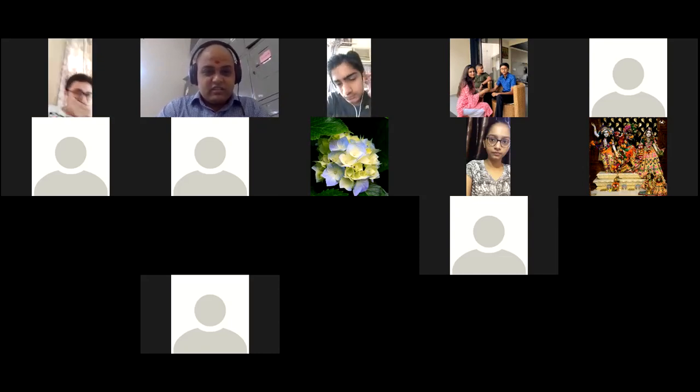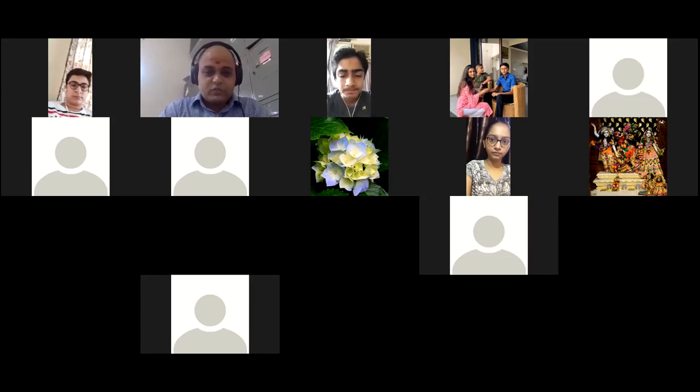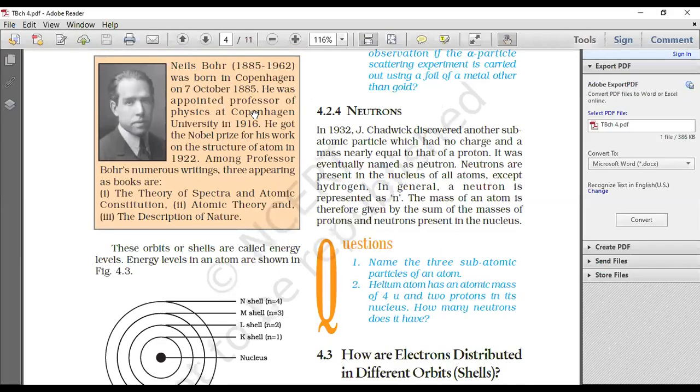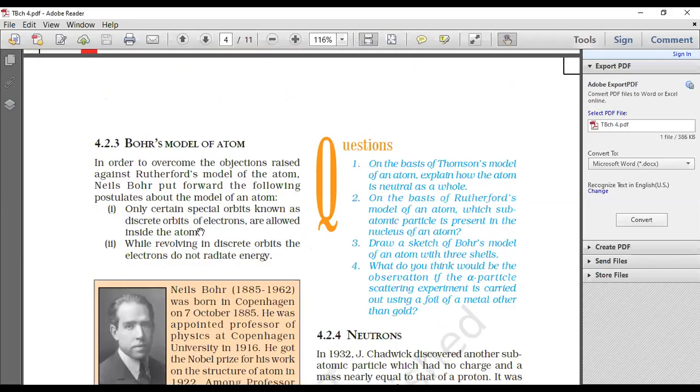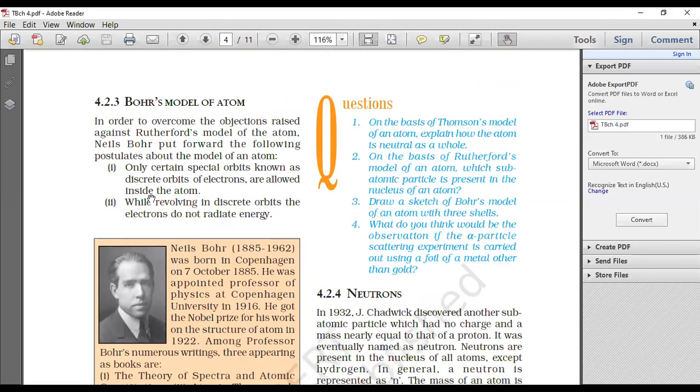Yes, very good. So as you can see from the textbook, Niels Bohr's atomic model: in order to overcome the objections raised against the earlier model, Niels Bohr proposed that only certain spatial orbits, known as discrete orbits of electrons, are allowed inside the atom.